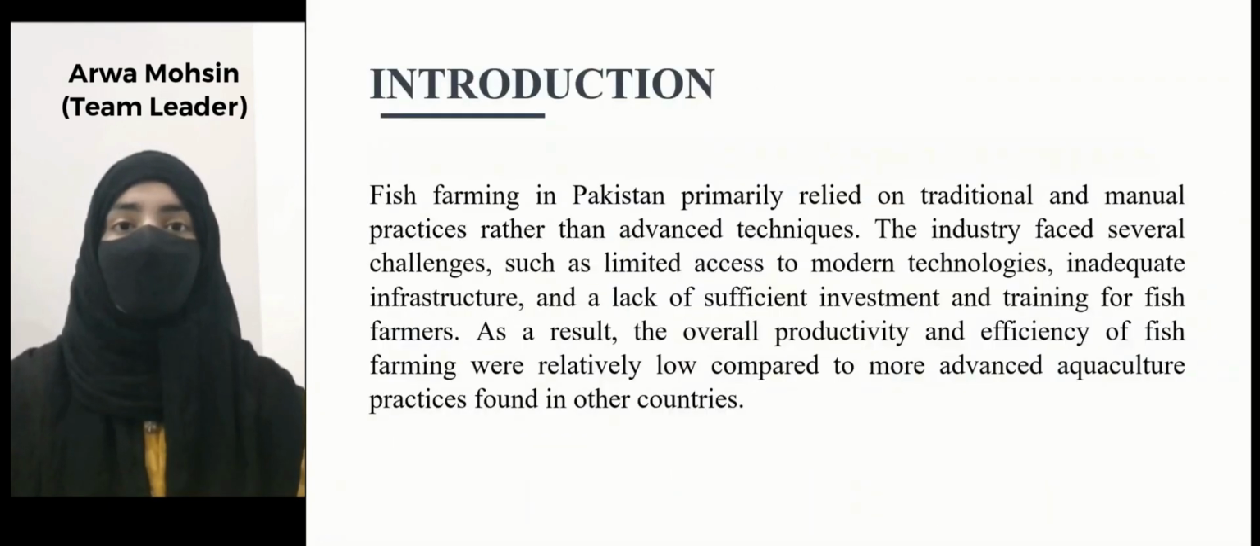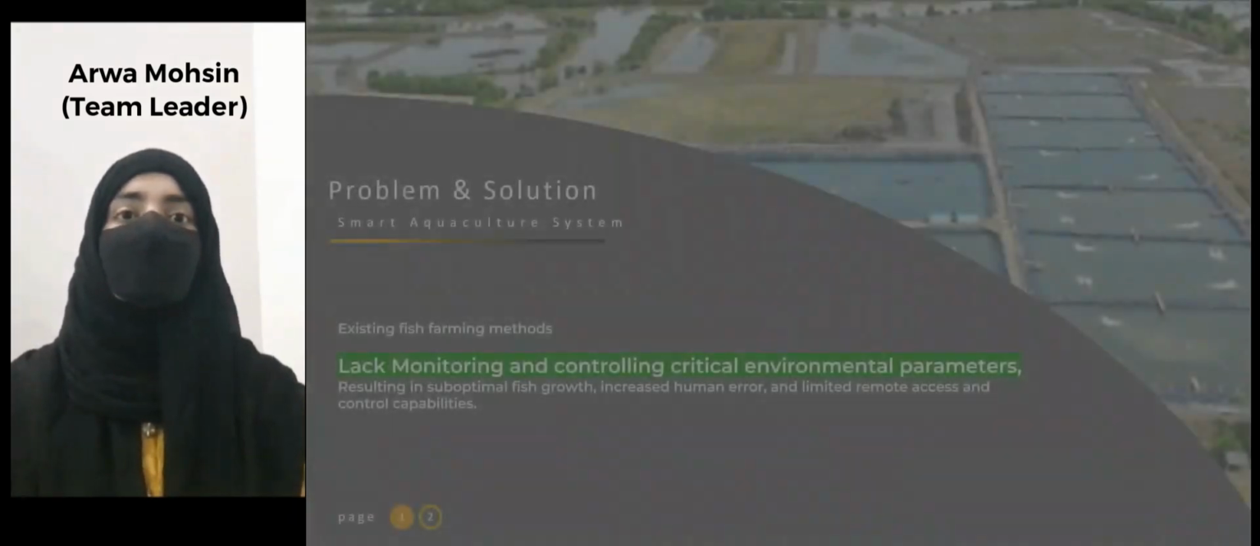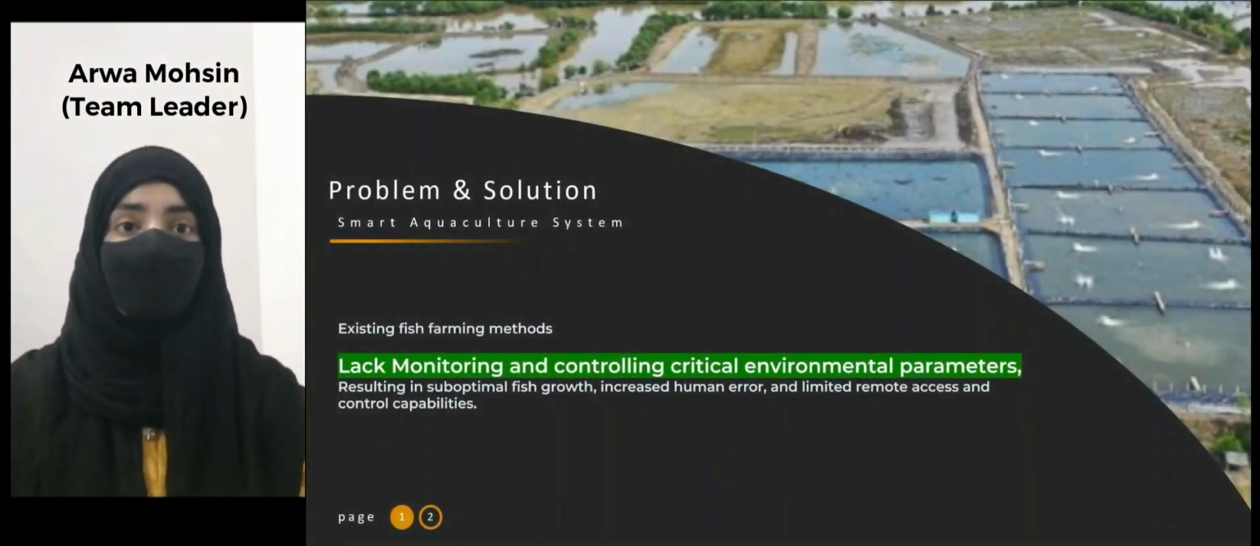The global demand for fish production is projected to reach 187 million tons by the year 2030. So this demand challenges traditional fish farming methods, necessitating a delicate balance between production, environmental sustainability, and fish welfare.